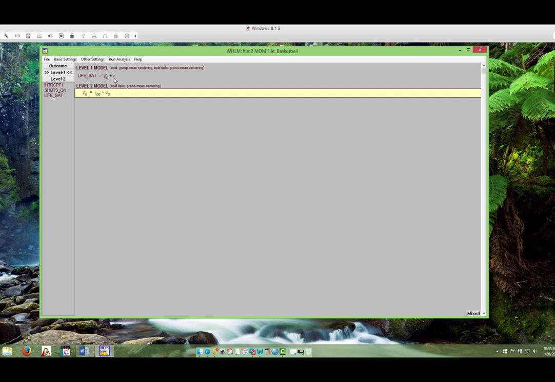This is the intercept, this is the random error term, and at the level 2 model, we're going to add coaching experience, and we want that grand mean centered. When it's in bold, you know that it's grand mean centered. Then we'll go ahead and run our analysis.